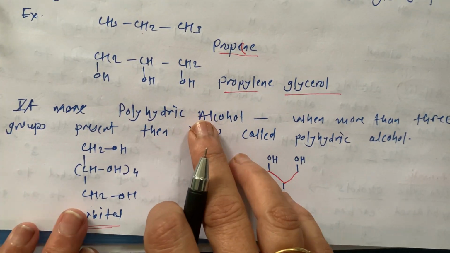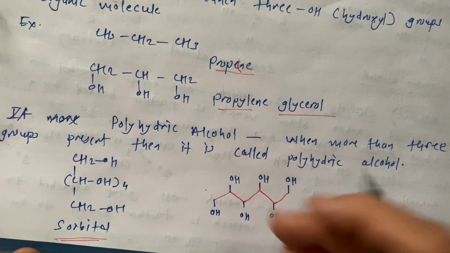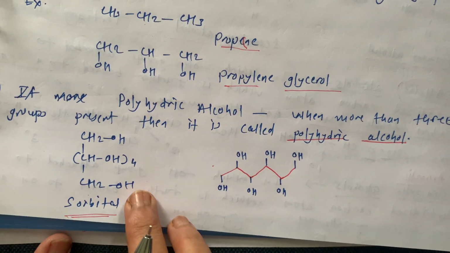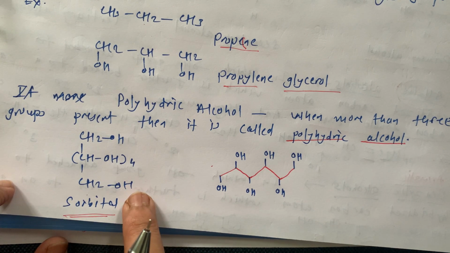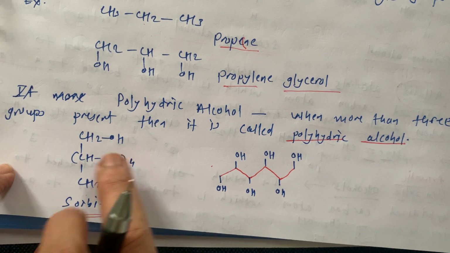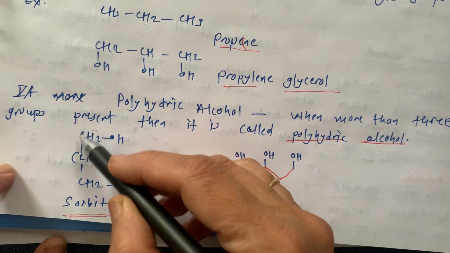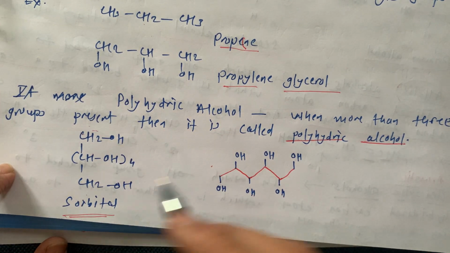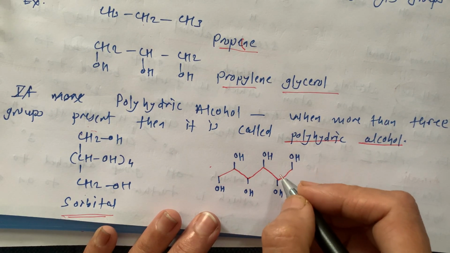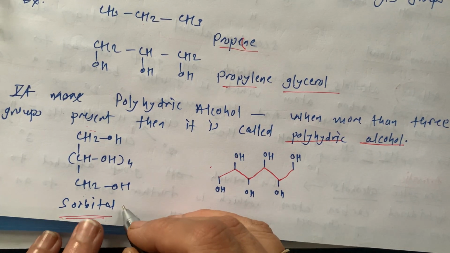Now polyhydric alcohol: when more than 3 OH groups are present, it is called polyhydric alcohol. This is an example of polyhydric alcohol, that is sorbitol. CH2OH, (CHOH)4, this is the condensed formula. All four are the same, so we write them in a bracket with number 4, then CH2. So total 1, 4 means 5, and this is the 6th, total 6 carbons. Like this, 1, 2, 3, 4, 5, 6 carbons, and to each carbon an OH is attached. This is known as sorbitol.